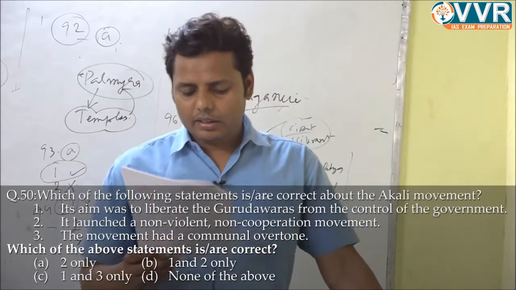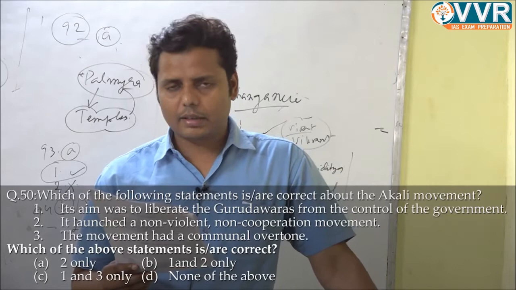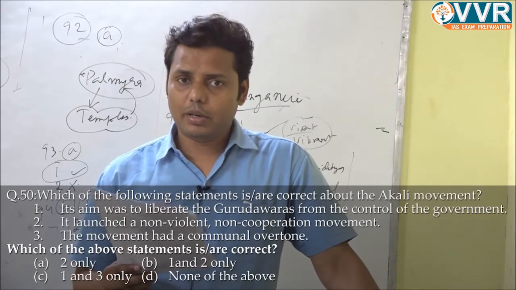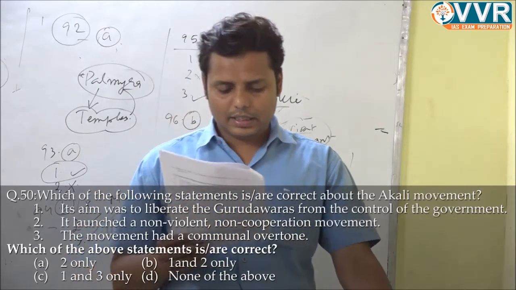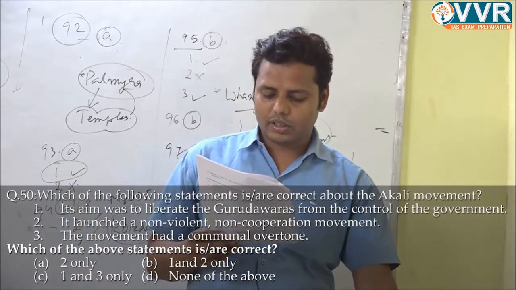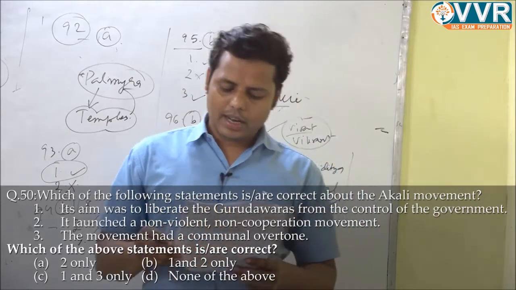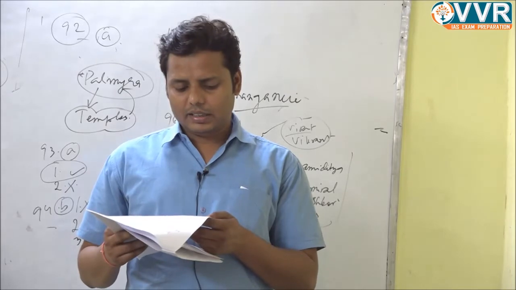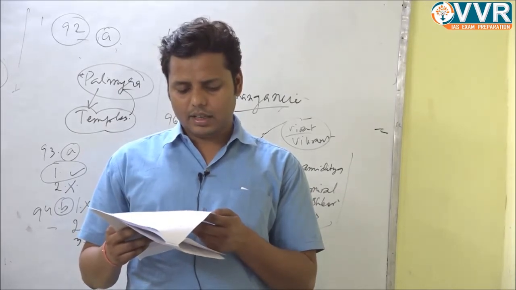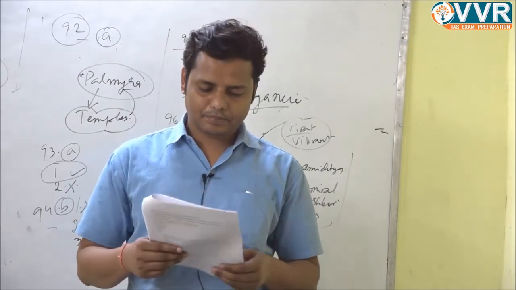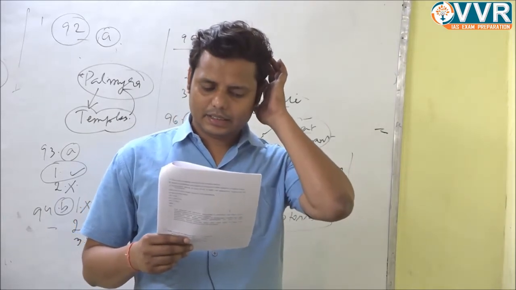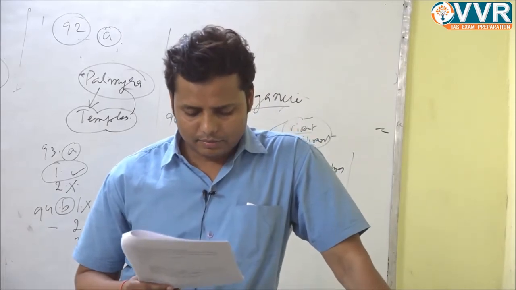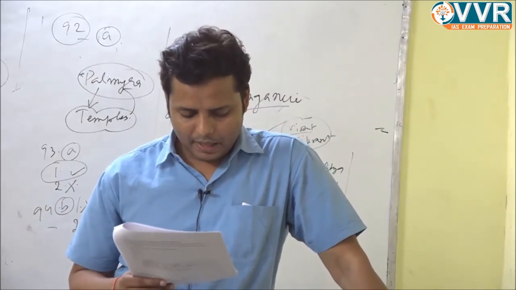The second, it launched a non-violent non-cooperation movement. This is correct because it became associated with the non-cooperation movement or the Gandhian movement. Third, the movement had a communal overtone. Definitely it did not have a communal overtone, right? It was just talking about reforms within Sikhism. So the first is incorrect, the third is incorrect, only the second is correct. So the answer would be A, 2 only. Next, it's about some of the uprisings. You have to just arrange them in order. Just see the answer. It's a factual question.